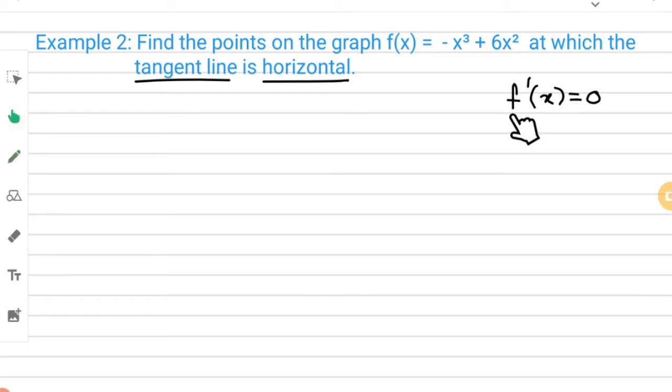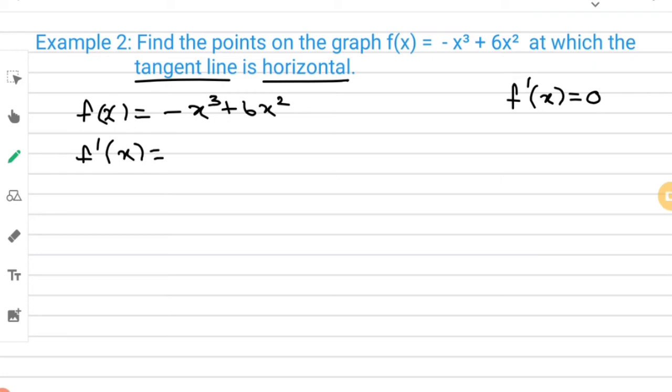0. F dash of x is nothing but the differentiation of f of x. Either you can write it as f dash of x or you can write it as dy by dx. Both are the same. Now, I am going to take that equation, f of x is equal to minus x cube plus 6x square. The first step, I am going to differentiate with respect to x. Then it will become f dash of x is equal to minus 3x square plus 12x.